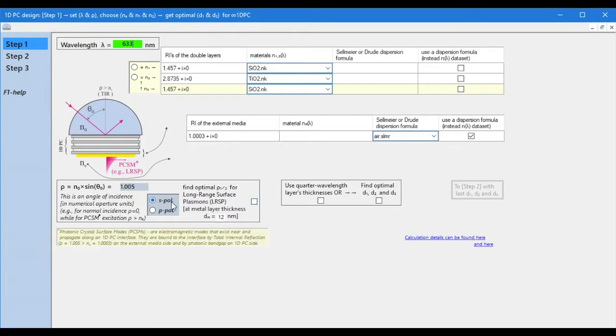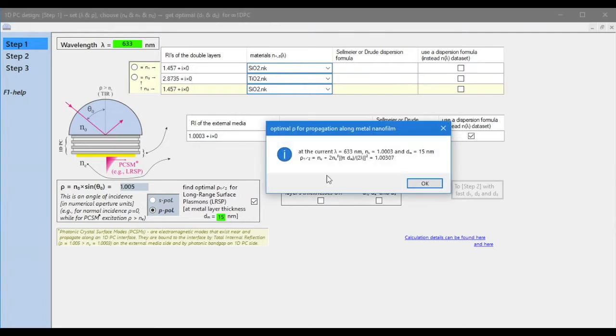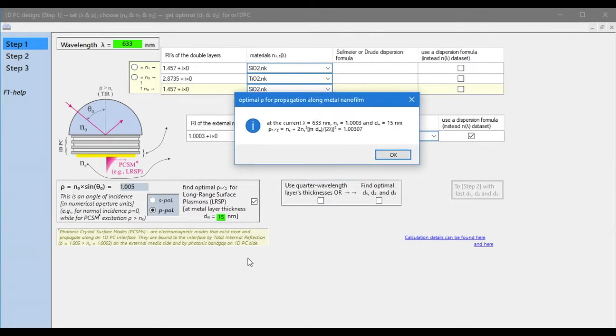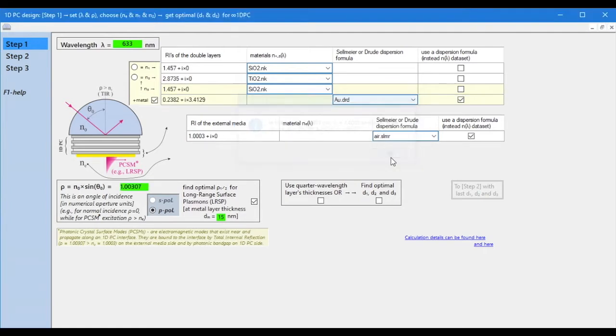be within a small range of angles from the angle of total internal reflection to an angle of about ρ1/2, which depends on the thickness of the metal film. Let us set the film thickness and calculate what angle should be set to support long-range propagation of surface plasmons. This angle is about 1.003. We can see that when we set this angle, the polarization was switched to P due to the presence of